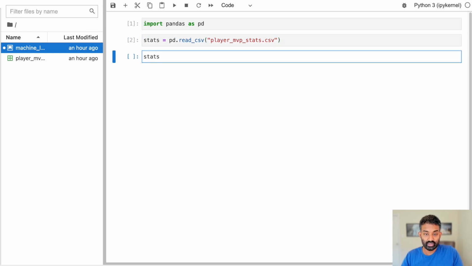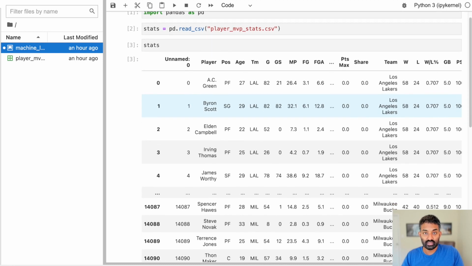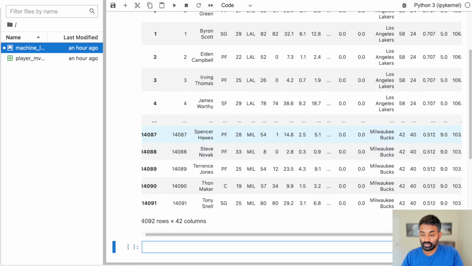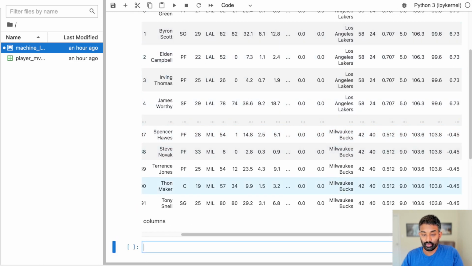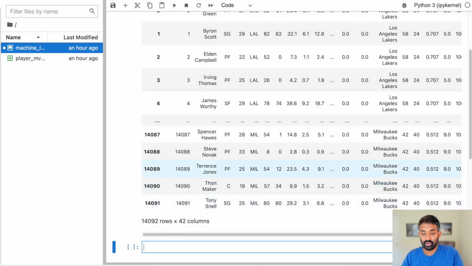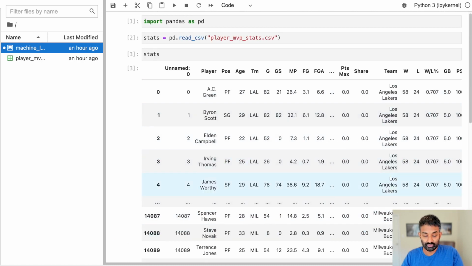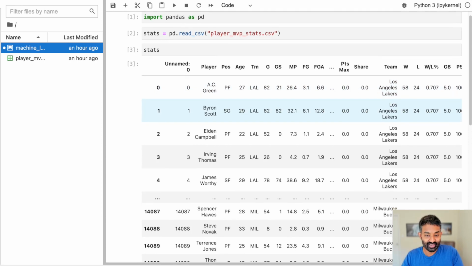So let's take a quick look at stats, and we can see it's the exact same file we just saw in the CSV browser. Each row is a player, and it goes from 1991 all the way through to 2021. You can't see the year here, but we have data for all of those years. All right, so we need to do a little bit of data cleaning before we can actually do some machine learning. Don't worry, it's not a lot, but data cleaning is really important, and you'll need to do it regardless of what data science work you're doing.